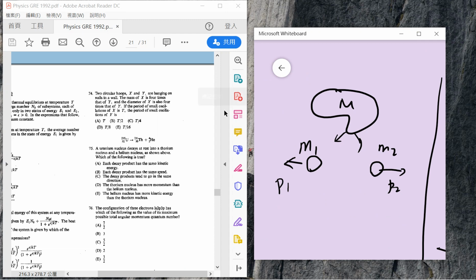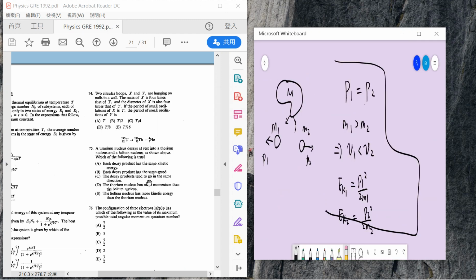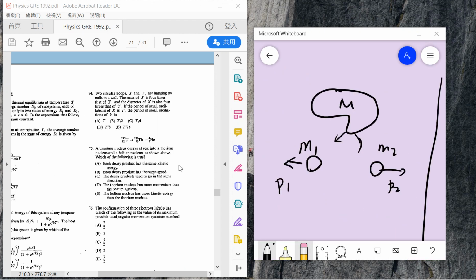So this is the common expression. Say the decay products need to go in the same direction. If they both go in the same direction, then there's no momentum conservation, since the uranium nucleus had zero momentum. Momentum should be the same in magnitude, opposite in direction. So E is correct. We already showed that the smaller mass has the higher kinetic energy. So the answer is E.